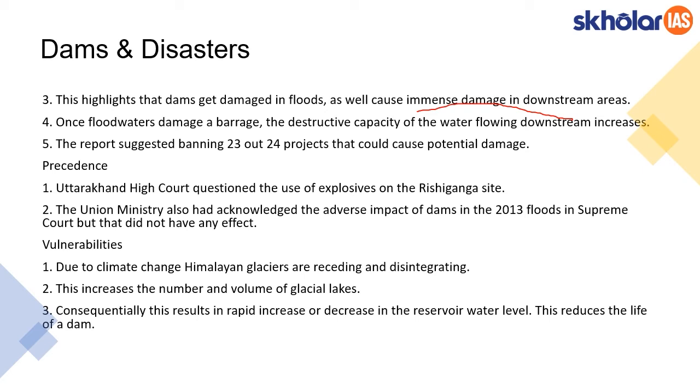And this particular committee submitted a report that suggested that 23 out of 24 projects that were proposed in this Uttarakhand region can cause potential damage. In addition to this, even the Uttarakhand High Court questioned the usage of explosives at the Rishiganga site when this power project was taken up. And even the Union Ministry, after the 2000 floods, acknowledged the adverse impact of dams.